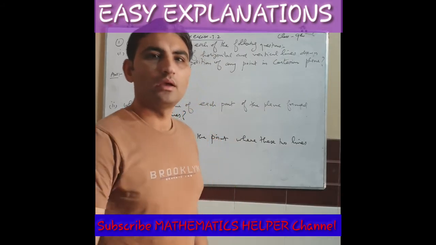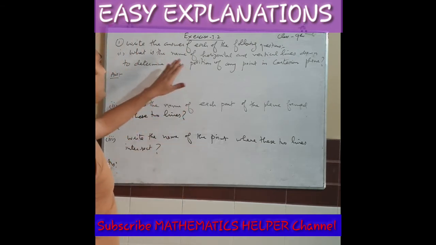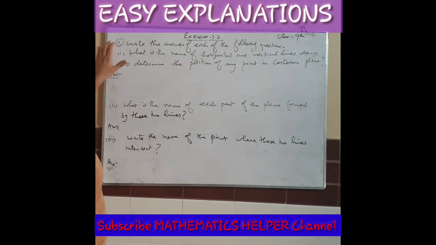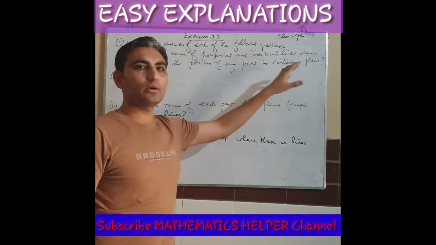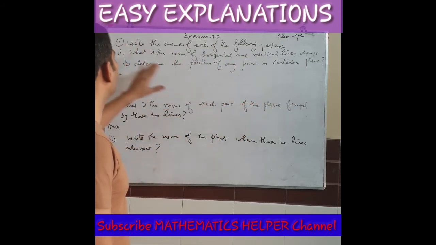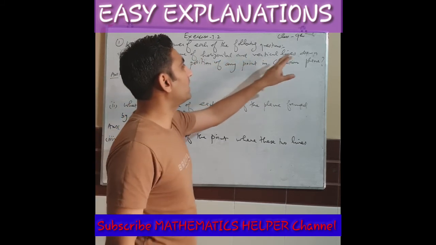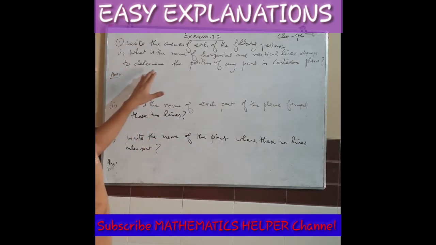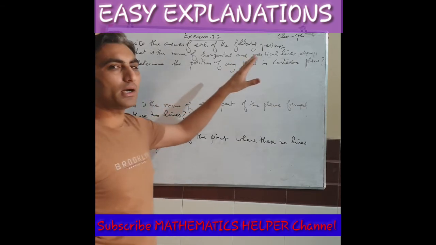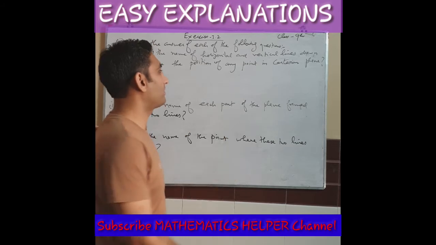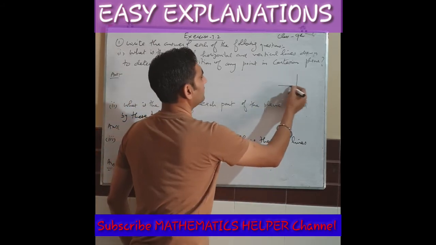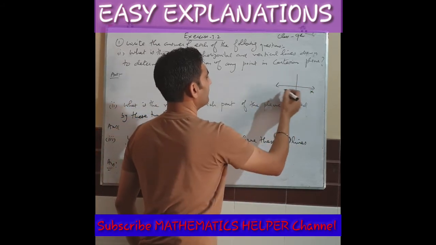So students, in exercise 3.2, question number 1 is: write the answer of each of the following questions. So we have to give answers only. First part: what is the name of the horizontal and vertical lines drawn to determine the position of any point in the Cartesian plane? Students, remember how you mark a coordinate plane? In this way.